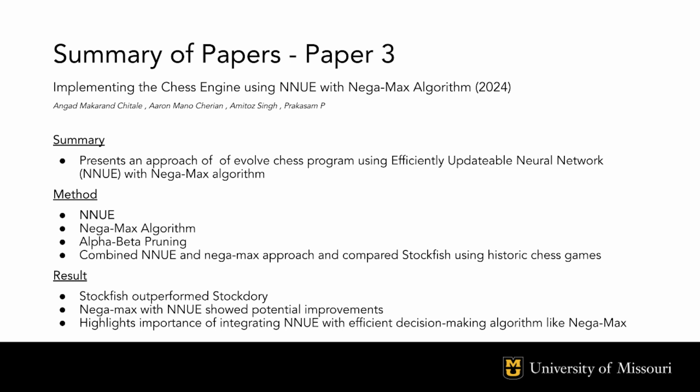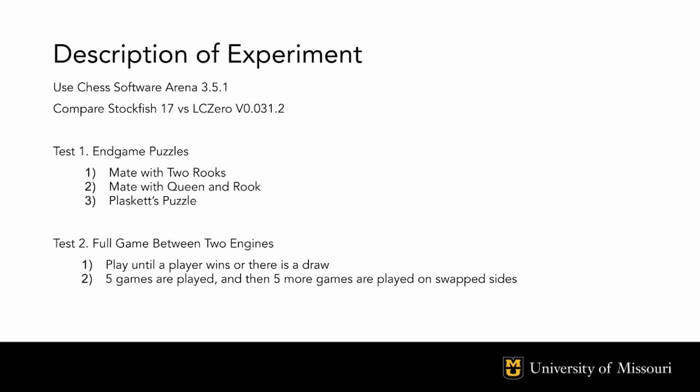The results show that Stockfish still outperformed StockDory in most scenarios. Stockfish excelled at analyzing both playing style and positional tactics. However, the paper found the StockDory to demonstrate improved computational efficiency and speed. The paper highlights the potential for neural network-based evaluation combined with efficient search methods to advance AI in chess.